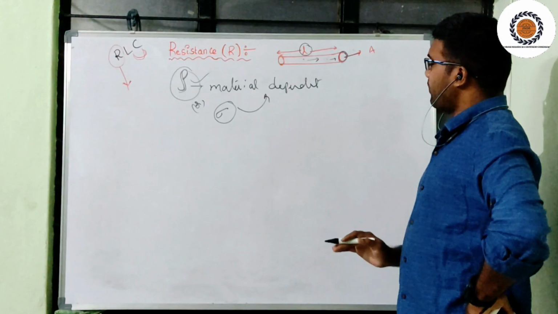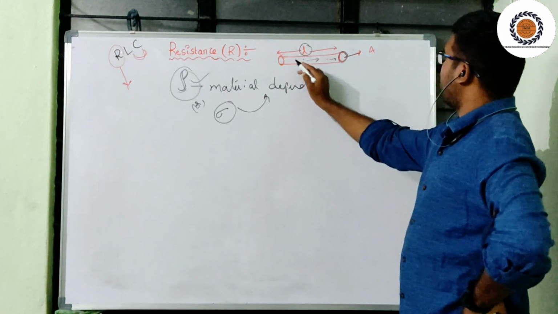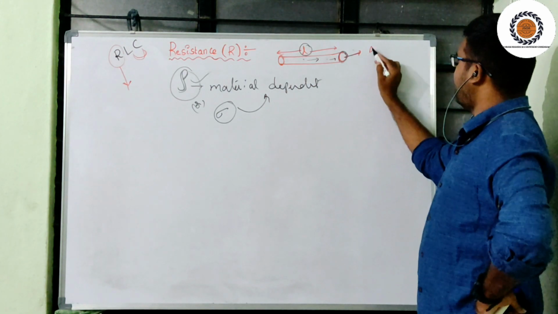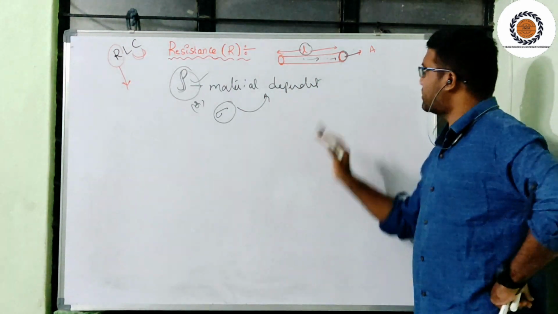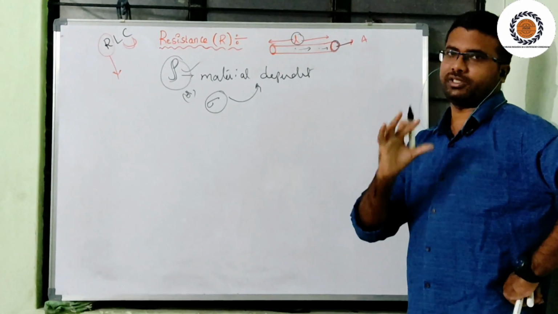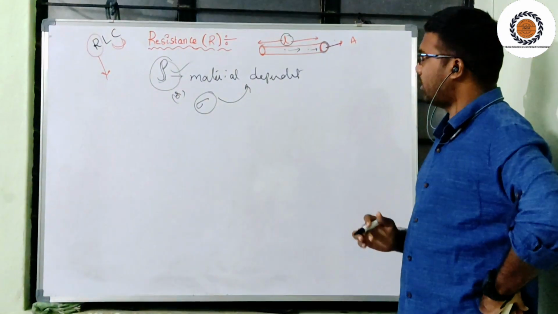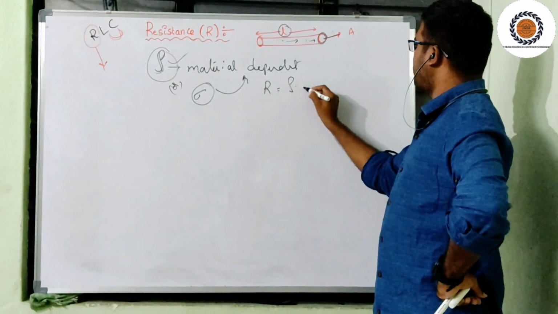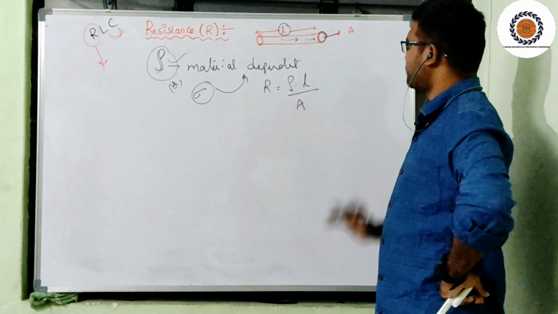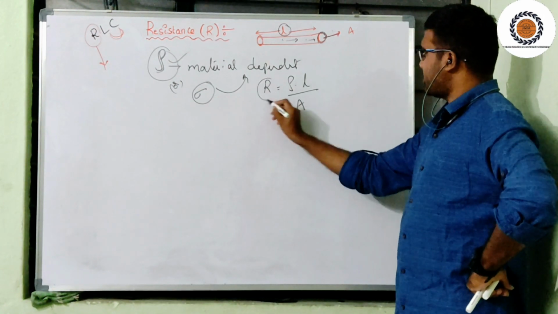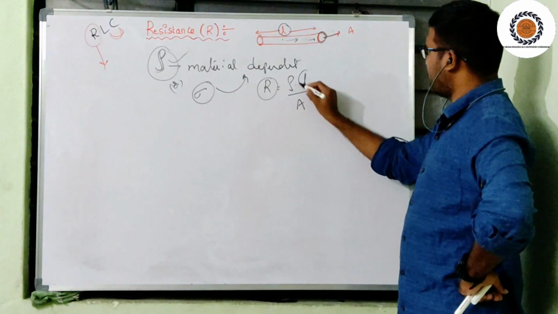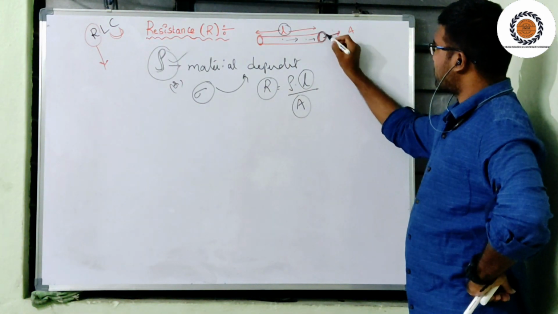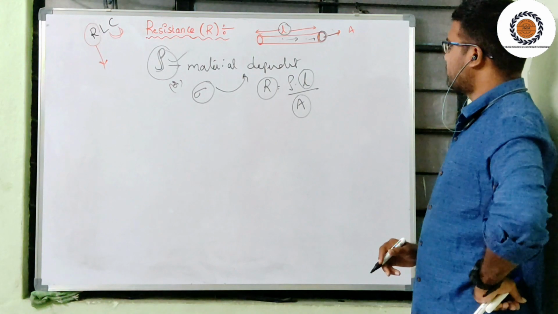So if I have a conductor of length L and area of cross section A, and I want to find its resistance, then resistance R is equal to rho times L divided by A. The resistance depends upon the length and the area of cross section of the conductor.